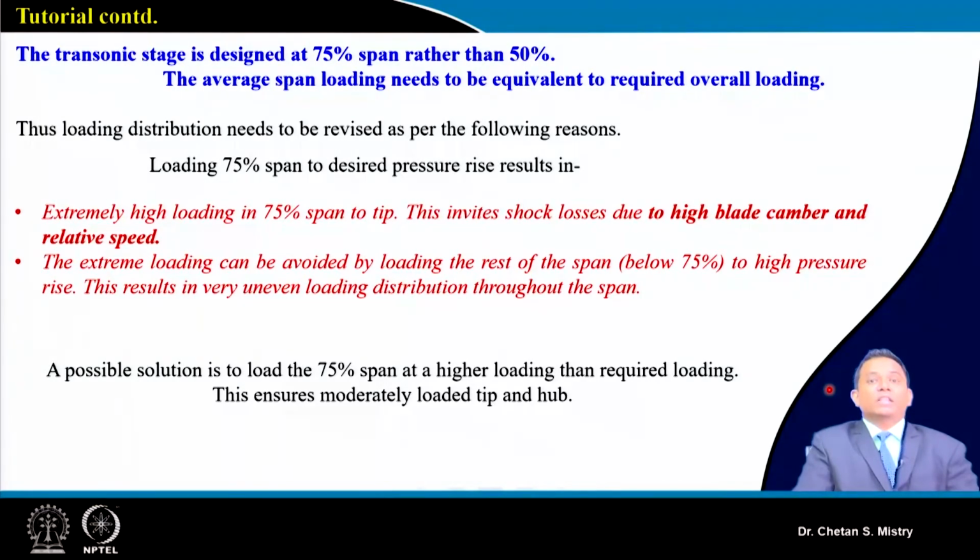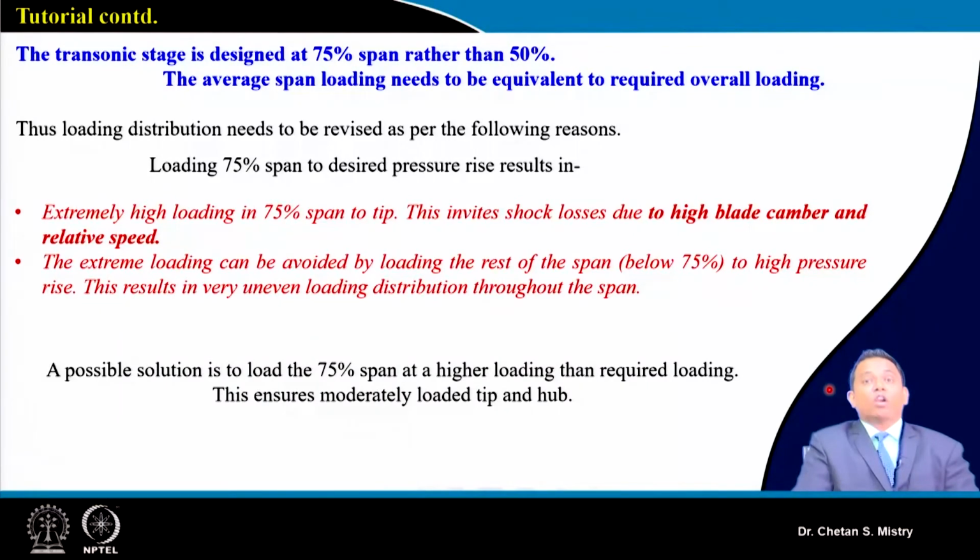So the meaning is, we need to assume a certain amount of pressure distribution from 75% span towards the tip. Same way, from the downside of mid span towards the hub, we also need to assume our delta P0 in such a way that we will be having a uniform distribution of the pressure, or a distribution that will be even. If this is not the case, then it may lead to some kind of zigzag configuration for our blade angle.